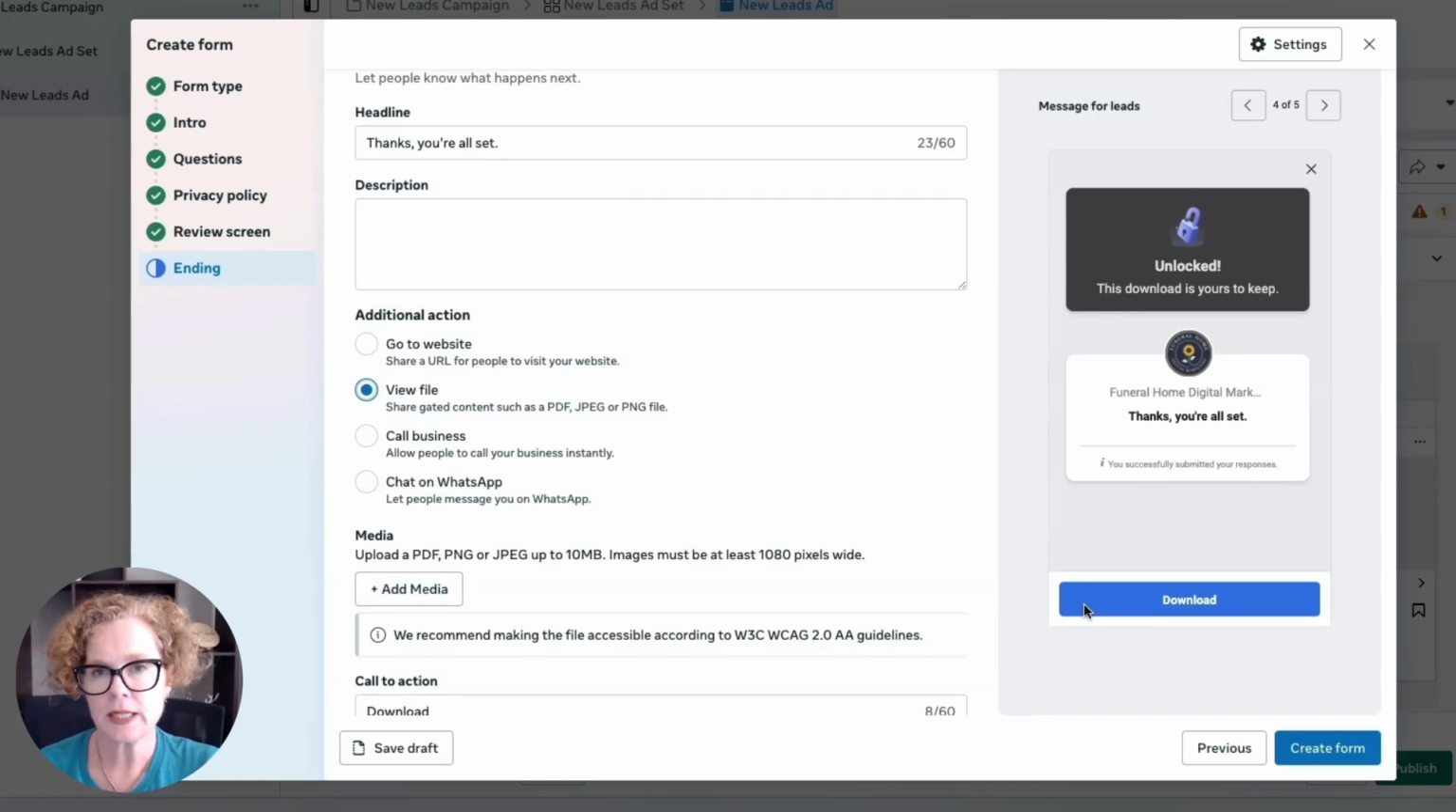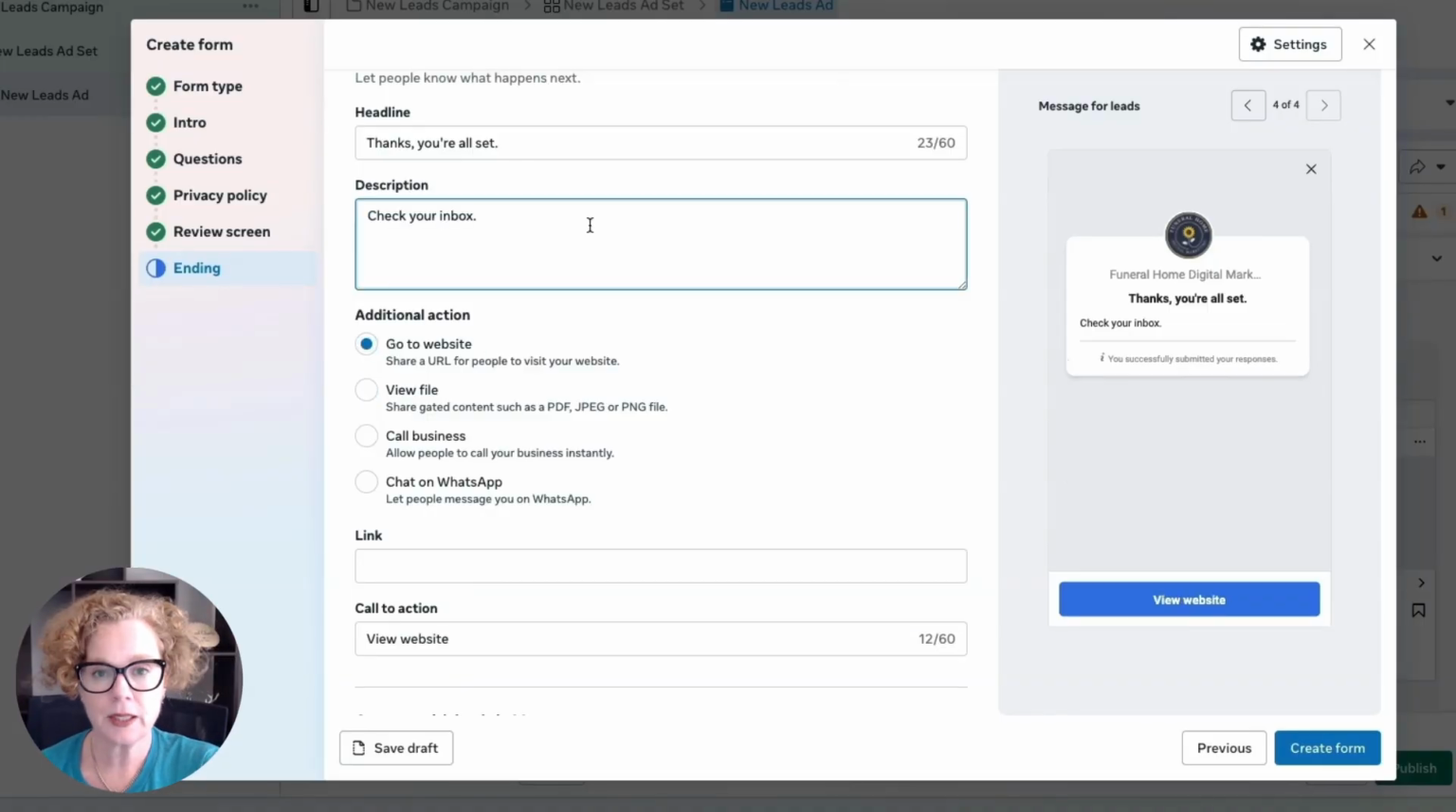It's always a good idea, though, to send people back to their inbox, because we want to train them to open our emails. So this is where you may say, go to website, and the description here could say, check your inbox to get the guide, but click the link below and you can see our latest before and after portfolios. Okay. And that would be a great thing for people to see.